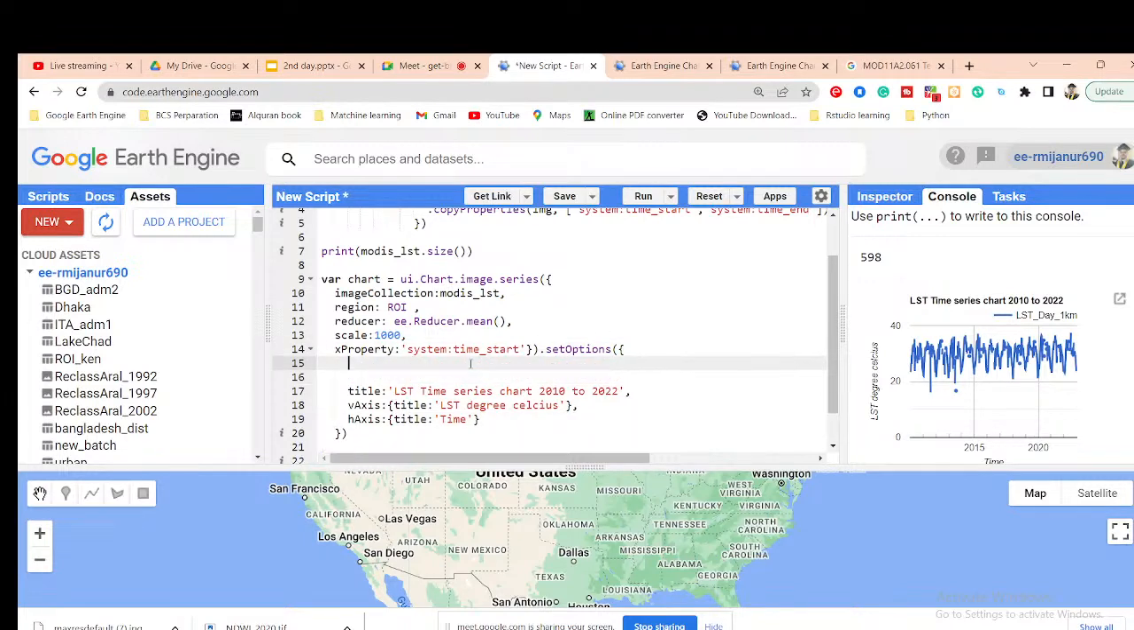Suppose I simply use a thing like that. Okay, can you show the map of one of the years for Dhaka city? Okay, map. After completing that, I'll also show how we can easily display the map. In this time chart, we can get the proper chart.